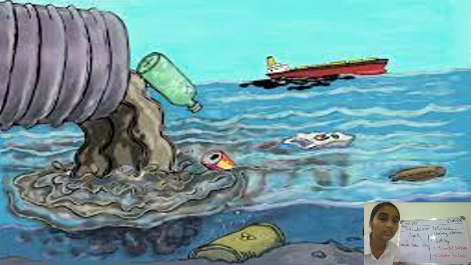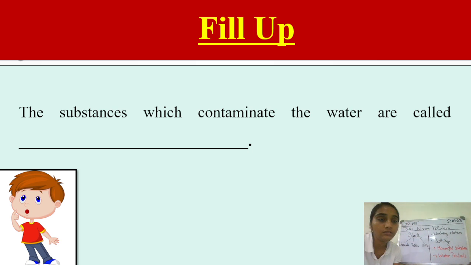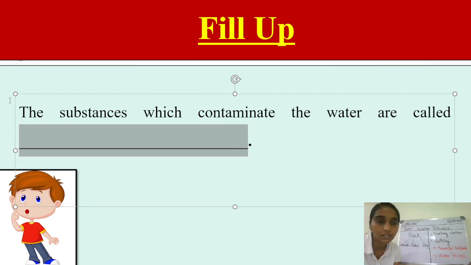Yes, students. So we have seen how water pollution activities happen. Now it's your time to answer this fill in the blank: the substances which contaminate the water are called dash. Yes, students, you can write your answers in the comment section, which substances are called as those which contaminate the water.